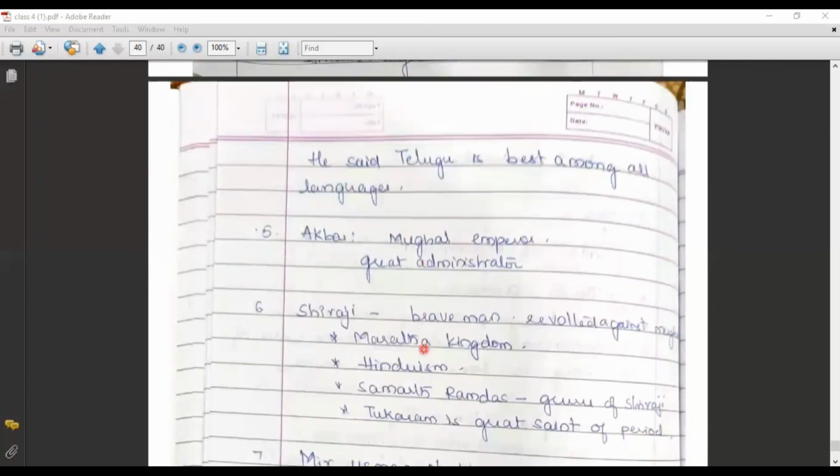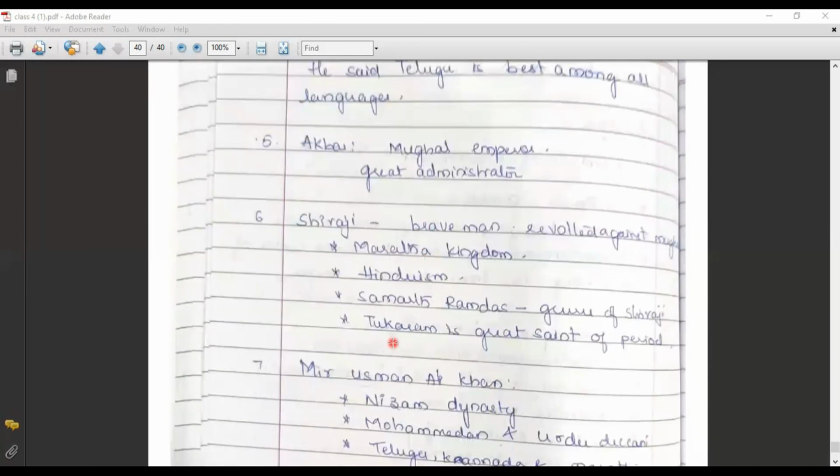Coming to the next important personality, Akbar, the Mughal emperor and a great administrator. Next, Shivaji is a brave man who revolted against the Mughals. He introduced the Maratha kingdom. He is a follower of Hinduism. Samarth Ramdas was the guru of Shivaji. Tukaram is a great saint of that period.